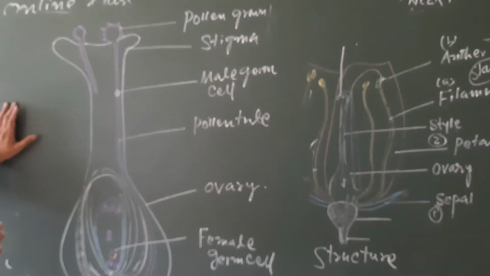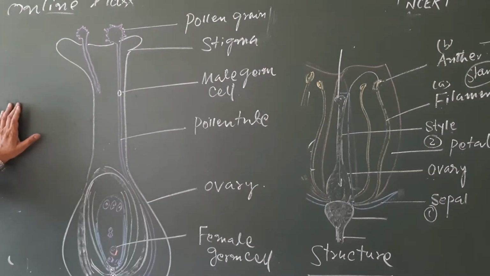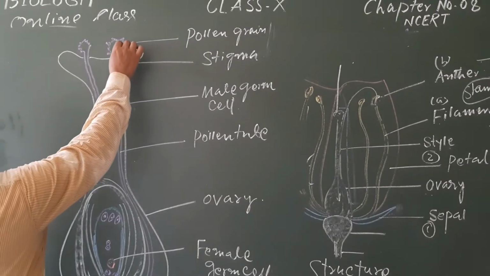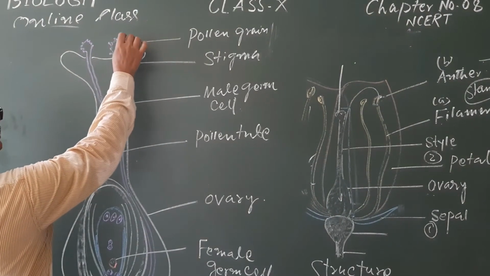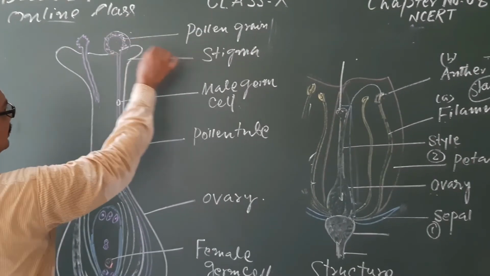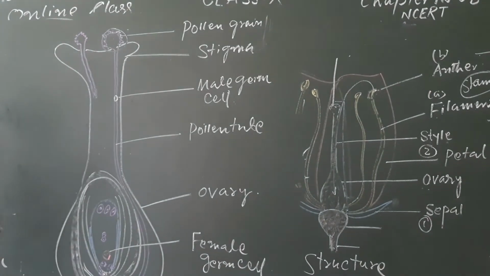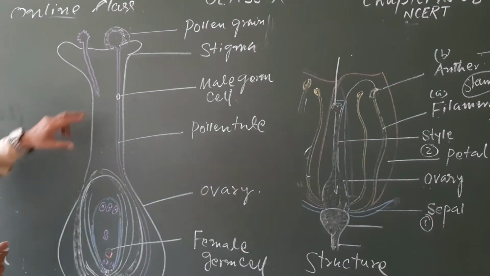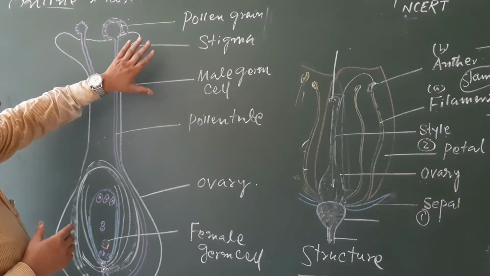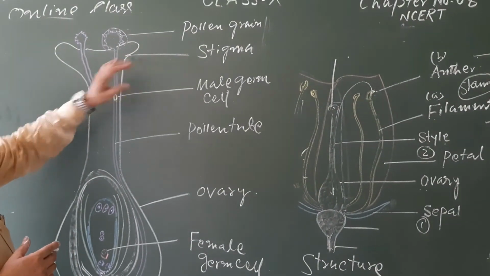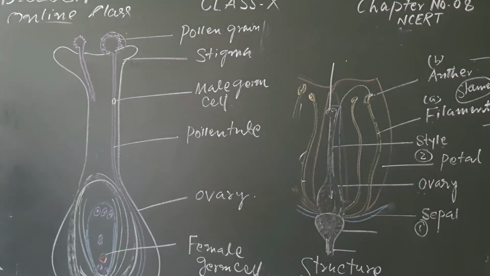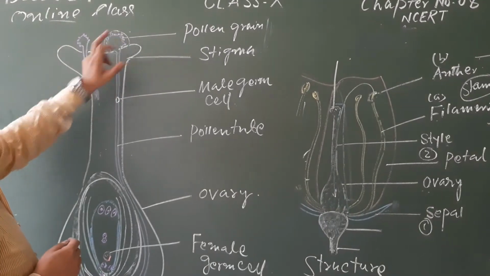In the process of fertilization in the angiospermic plant, the formation of the male gamete takes place within this pollen grain. It will germinate on the stigma. But what is the meaning of germination? Germination means that when the receiving time comes, maturity comes to the stigma, and when it is able to receive the pollen grains, after that the pollen germinates.